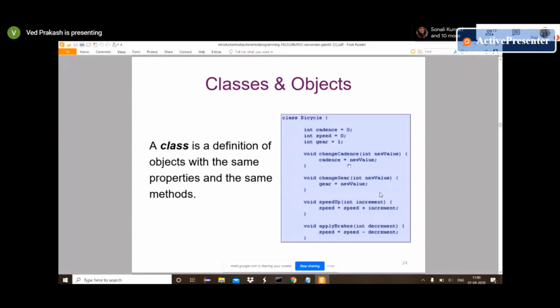And whatever we provided as void is a method. Void means it will not return anything. This may be a little bit advanced right now. So in basic, conceptually, it's just a class with property and method.